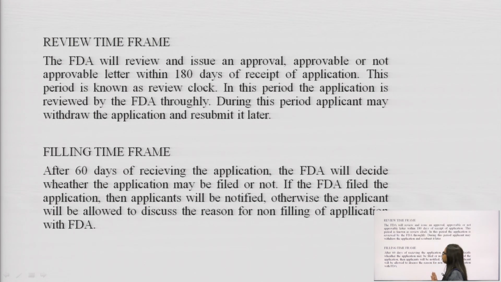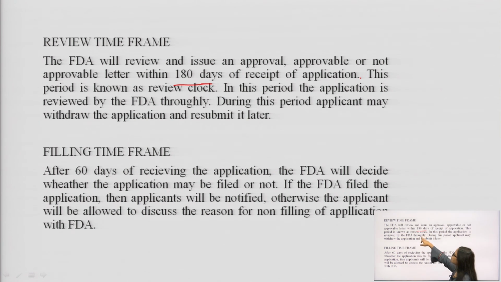Next is review time frame and filing time frame. What is the review time frame? It means the FDA will review and issue an approvable or not approvable letter within 180 days of receipt of the application. The sponsor has given the new drug application to the FDA, and then the FDA will review and issue approval within 180 days.